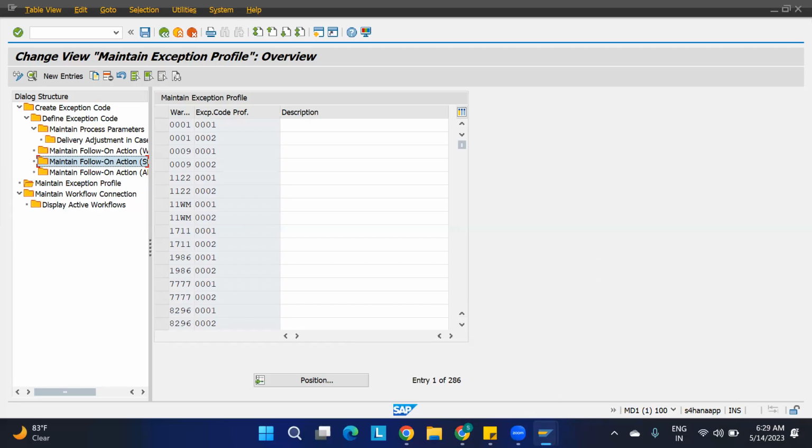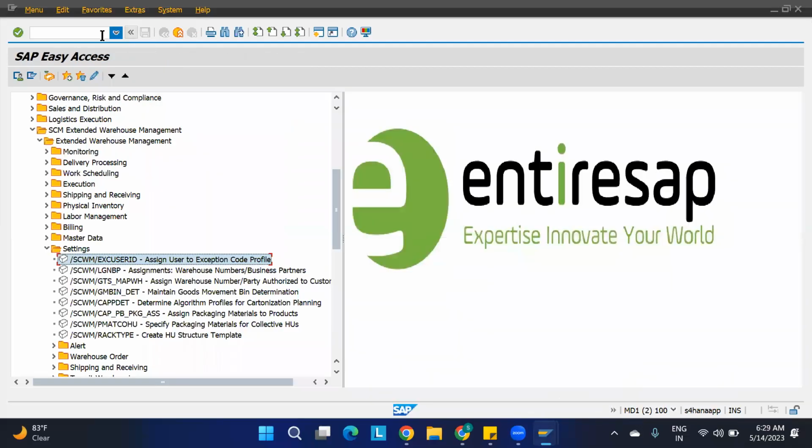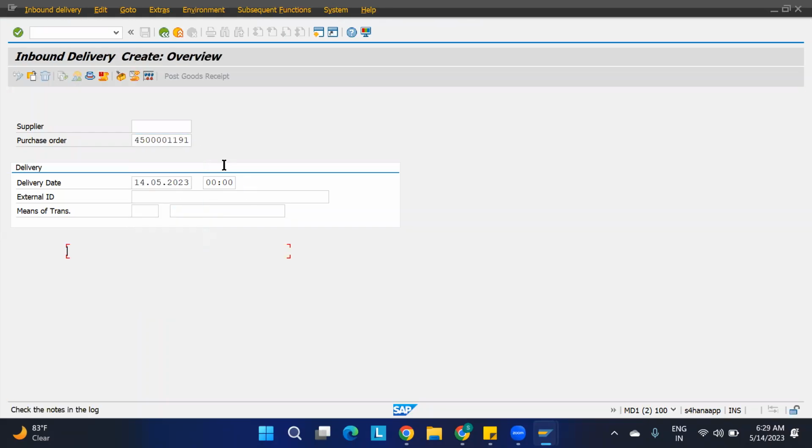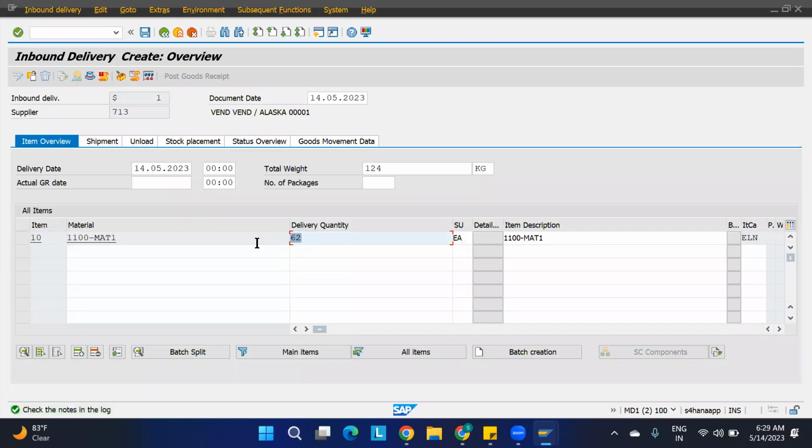So what I will do, I'll create one inbound delivery. Slash n, we have 31 n. I'll just use some quantities. I'm going to put these two quantities.